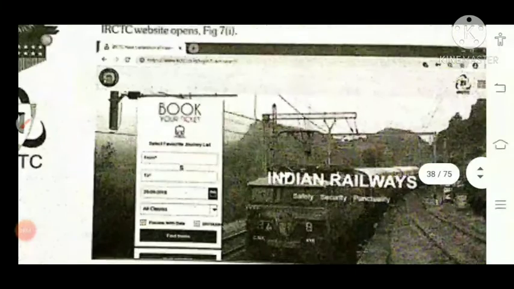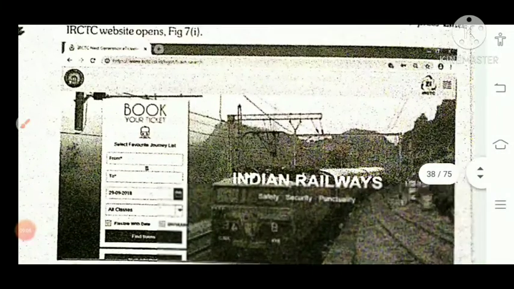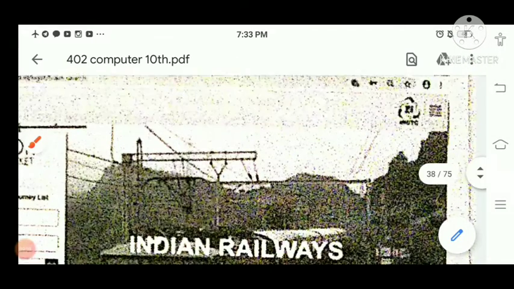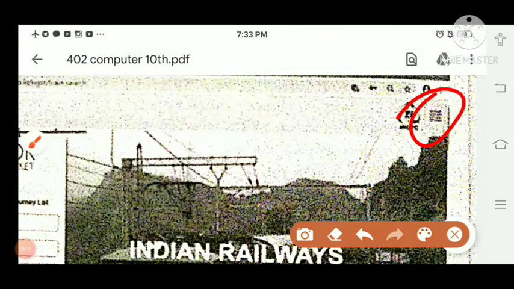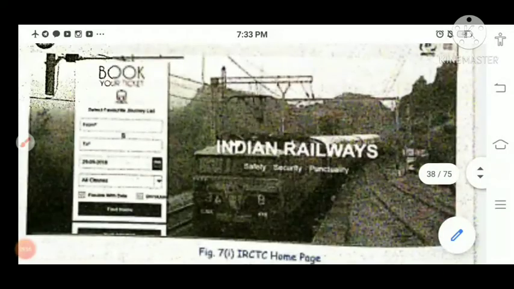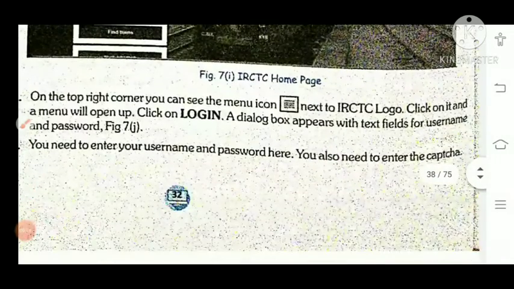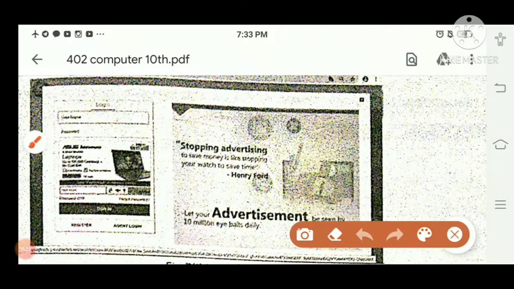Here you will check this option. ठीक है, when you click on this you will get the option that if your account is not there, first you have to create your account. If your account is there then click on the login option. Both options are available here.